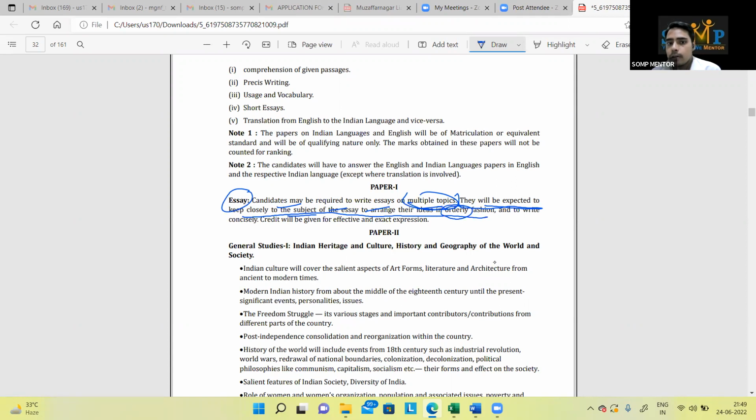Orderly fashion, closely. These are the keywords. See, the way I told you that you have to read, in a similar way I am reading, with circles, arrows and all. So it is not that I'm suggesting anything which I have not done. To write concisely. Credit will be given for effective and exact expression. Okay, fine.